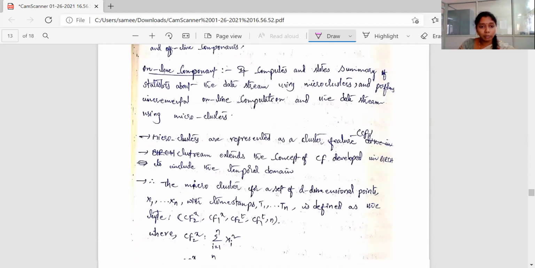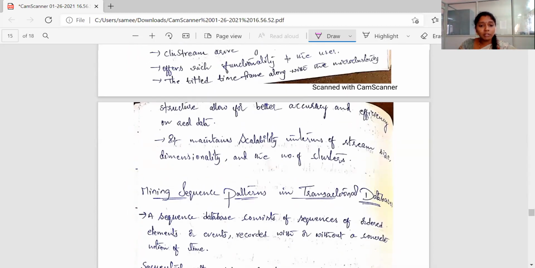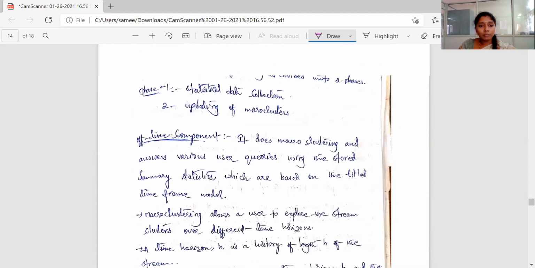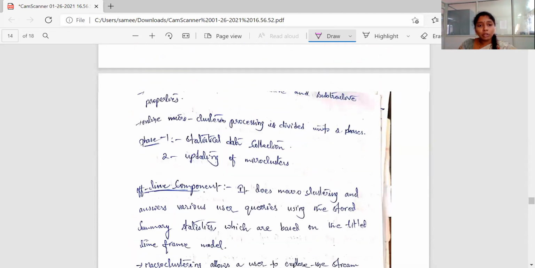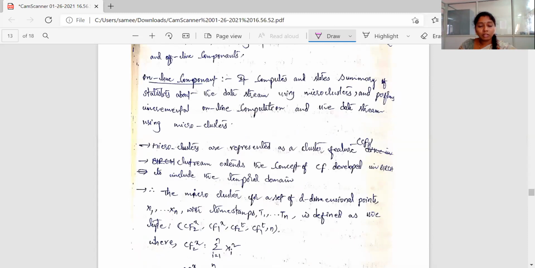And here is the explanation about the online component, and then we can deal with the offline component. So coming to the online component, it computes and stores summaries of statistics about the data stream using microclusters, and performs incremental online computation. So it finally deals with microclustering. So it forms the microclusters. So microclusters are represented as a clustering feature.